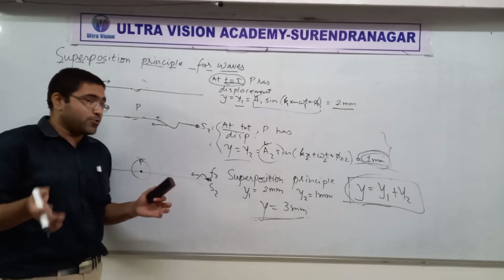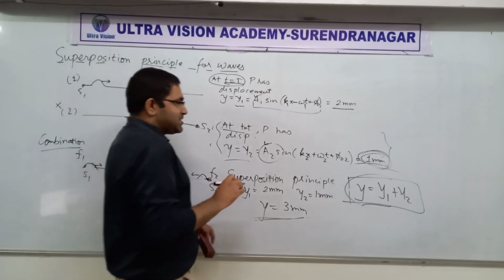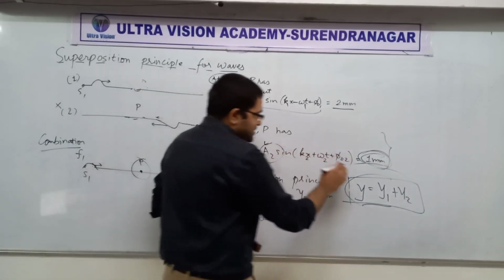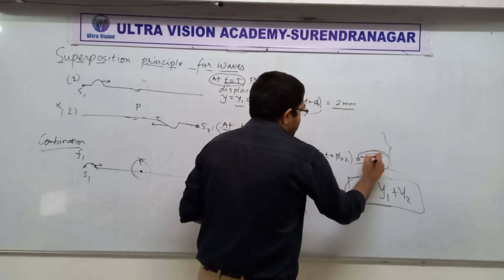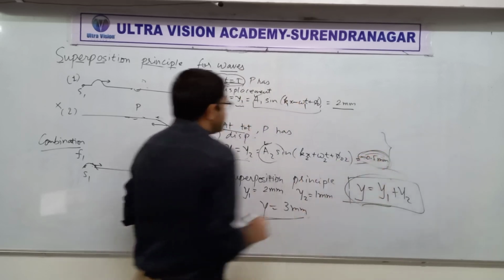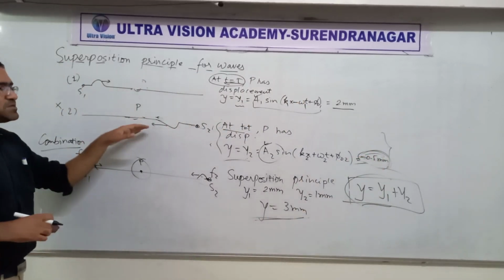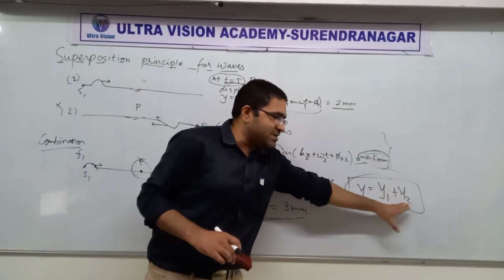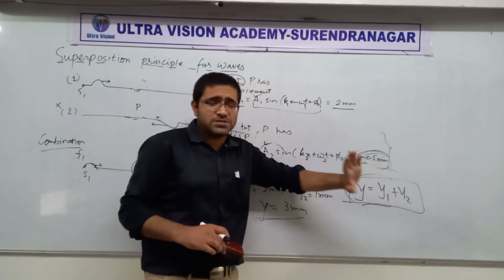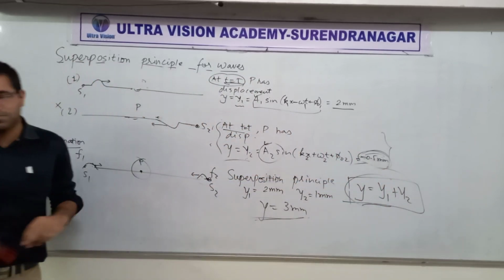Yes, still true. The only thing that would happen is that instead of y2 being positive, it would be negative. Let's say suppose it is minus 0.5. Instead of y2 being positive, it would be y2 being negative, but still the idea will remain the same. Make sense? Yes or no?